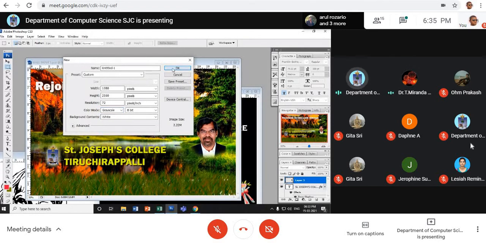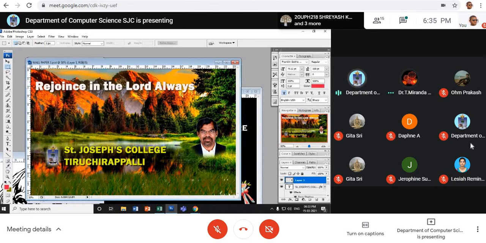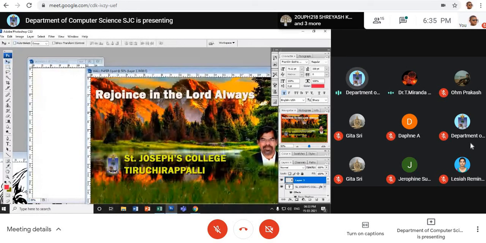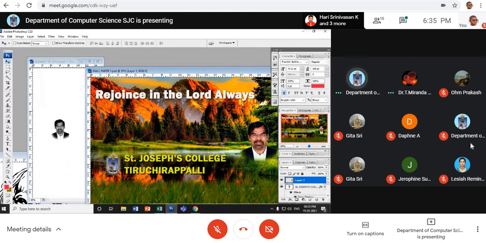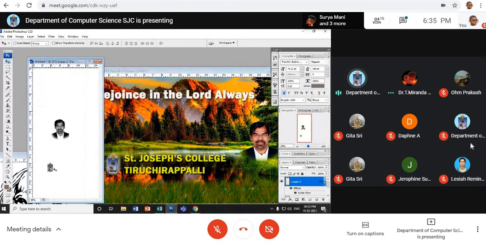For example, I just take this image. This is only a color image. See what happens. It is in black color. So everything that you bring now will be in black color. So you'll have to change the color mode.